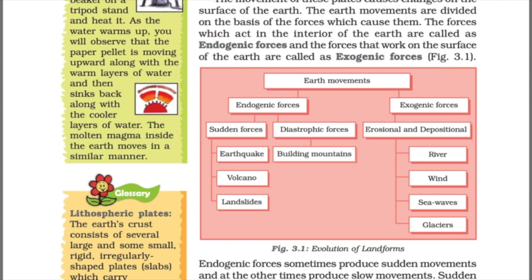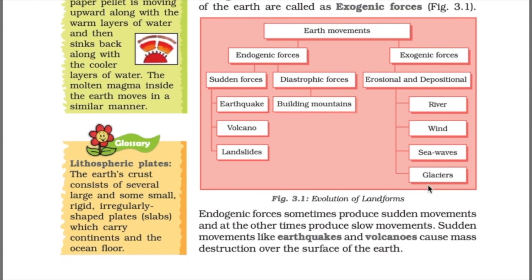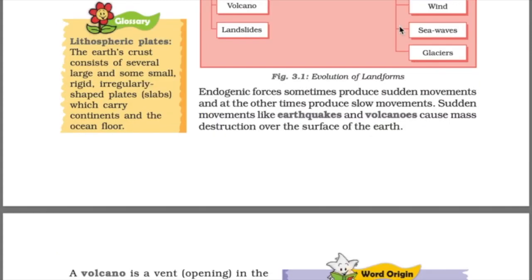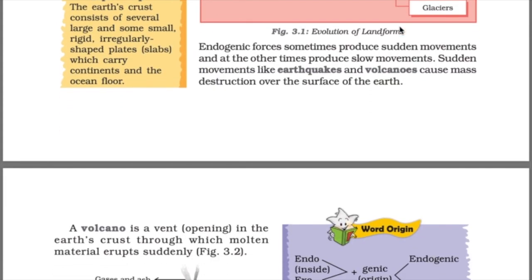And what are exogenic forces? Exogenic forces are the forces which occur on the surface of earth, like rivers, winds, seas, waves. These cause erosion and deposition. As we know, a river takes fertile soil from the mountain and deposits it on the plains. Winds carry a lot of land pieces and deposit sand in a place. Sea waves also do this. Glaciers also carry mineral soil, just as the river carries it.